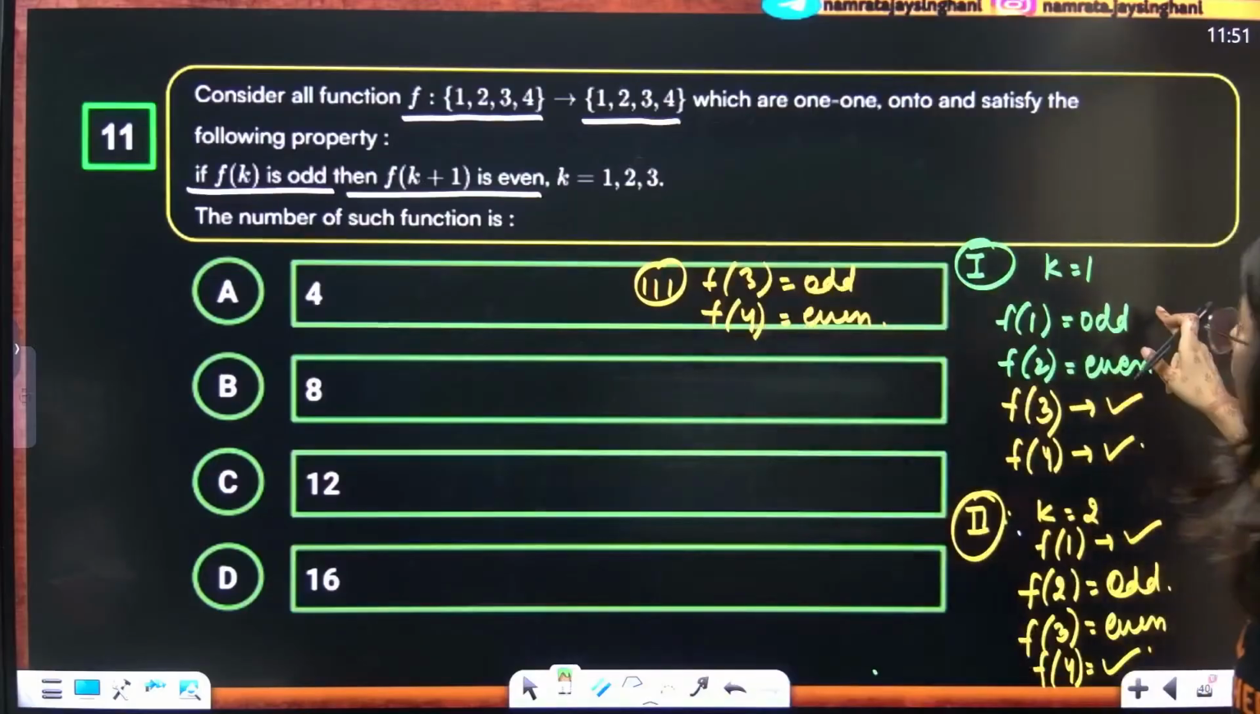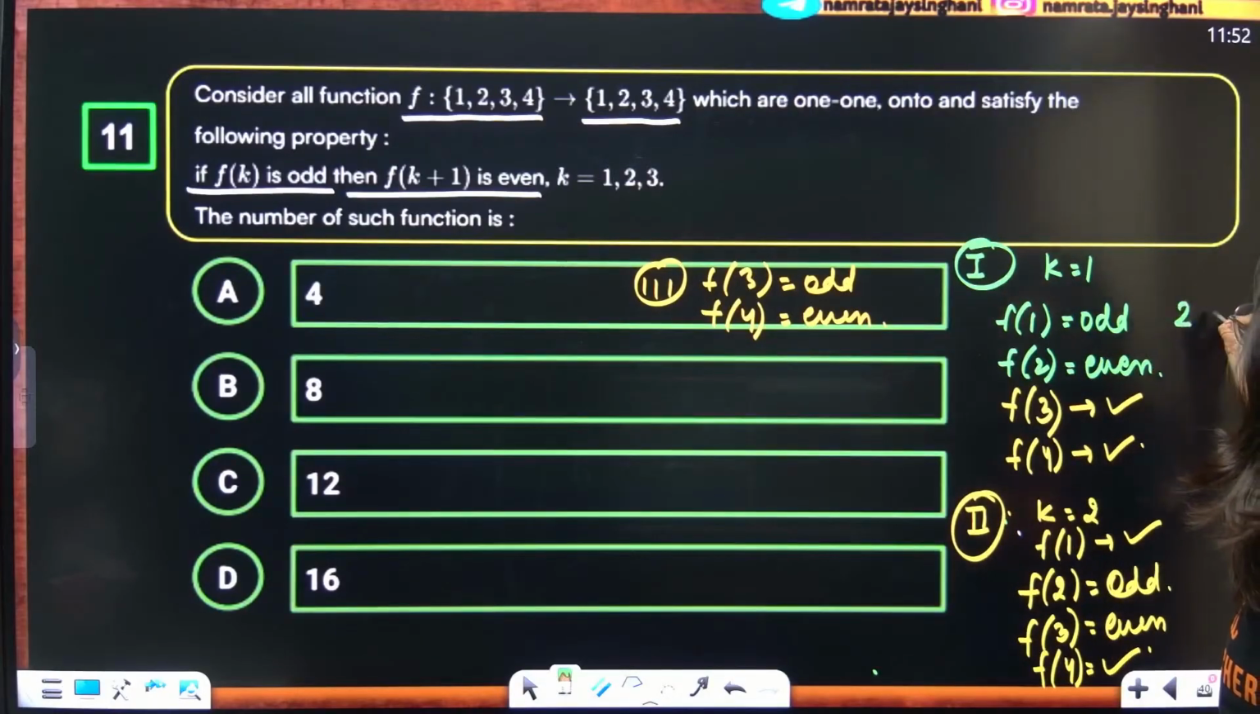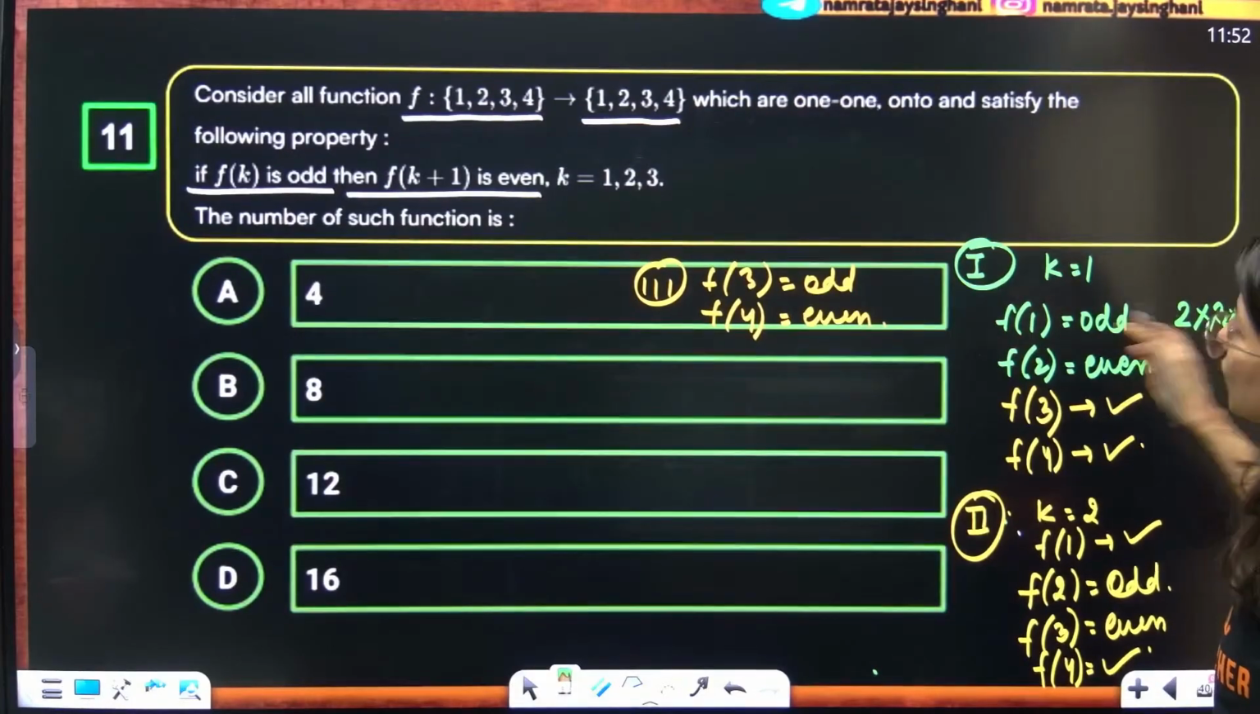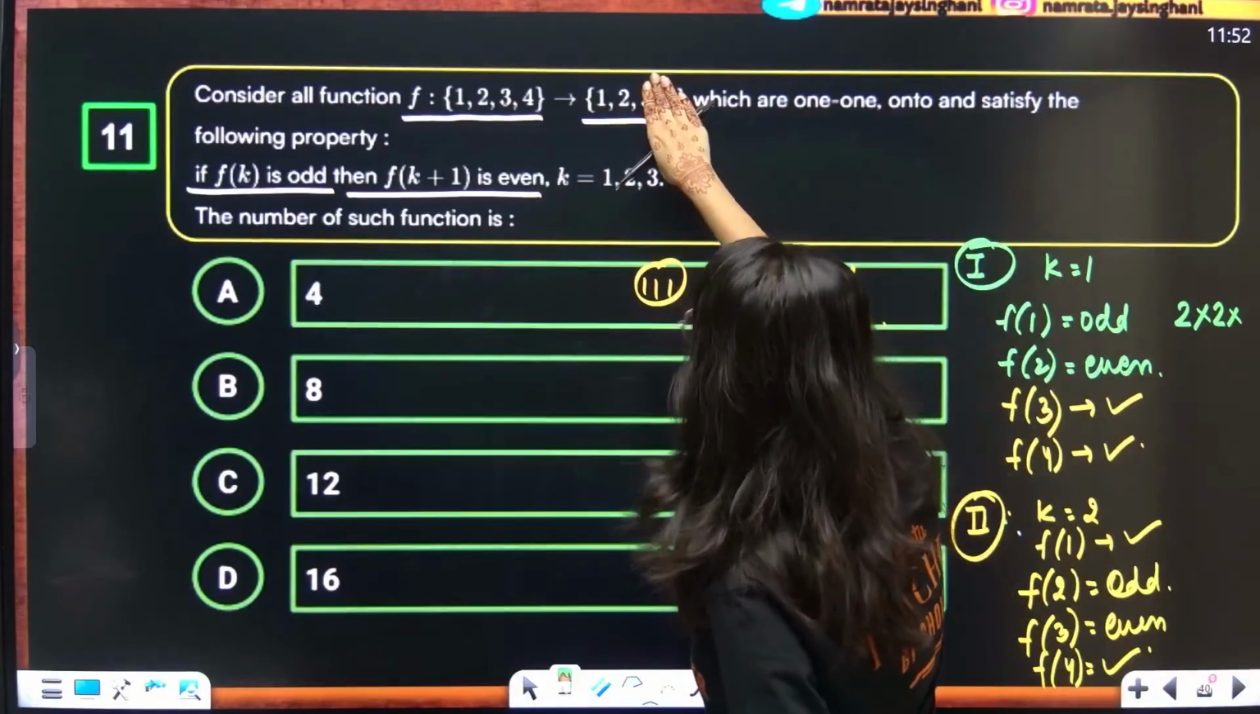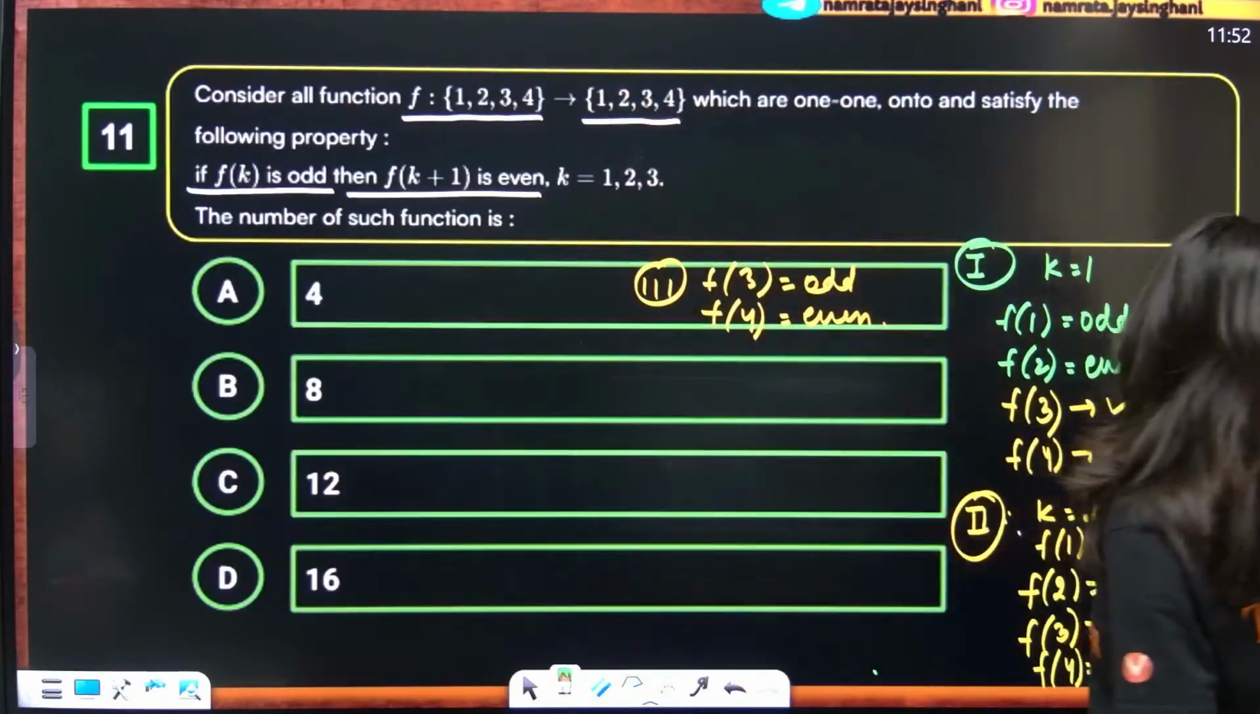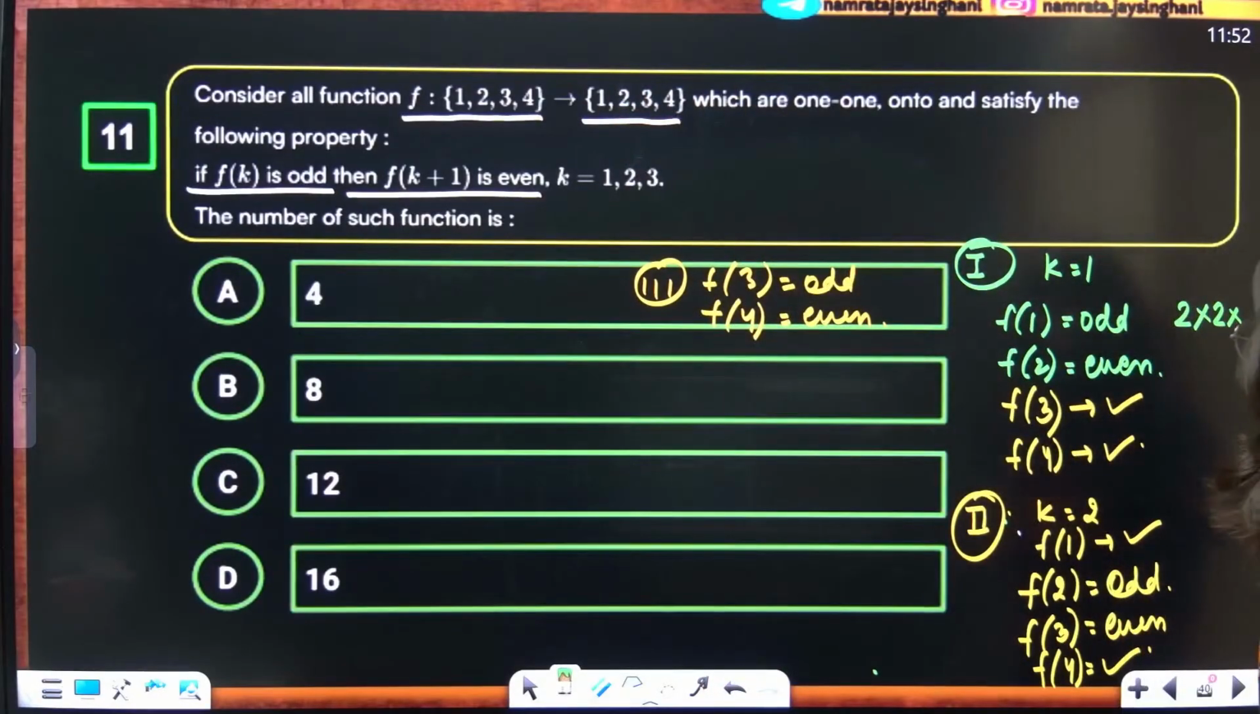Now understand. How many options do we have for an odd number? Two options. For an even number, two options. So two options are gone. Now, again this is odd, even.